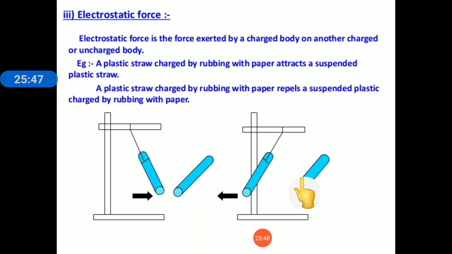So this force which is exerted by a charged body on another charged or uncharged body is called electrostatic force. In all these three forces, electrostatic force, magnetic force and gravitational force, the contact of the two bodies is not necessary. They can apply force on each other without coming in contact, without touching each other. That is why these three forces are non-contact forces.